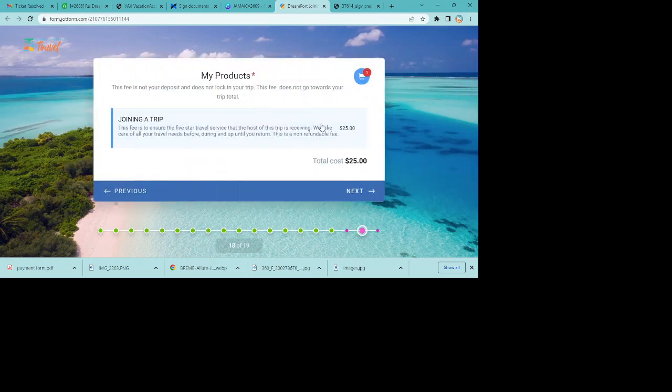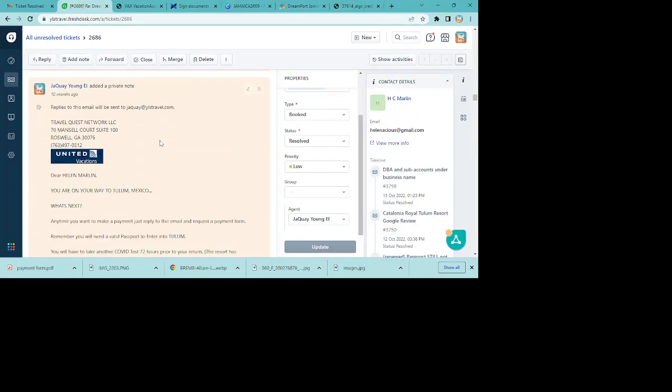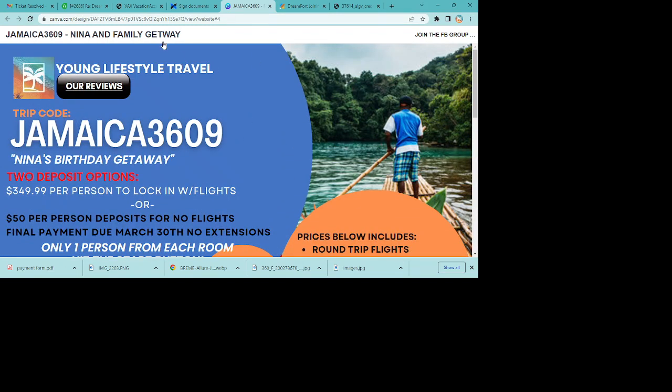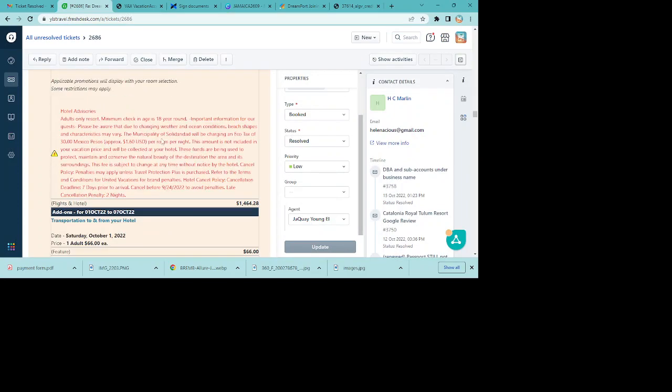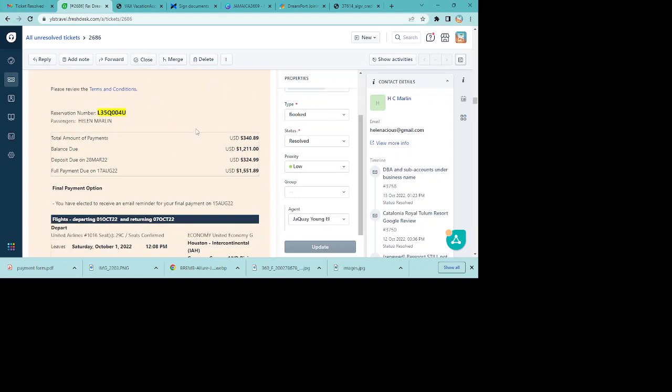And lastly, it's the non-refundable $25 per room, not per person. That's here. You fill it out, hit submit. Once you hit submit, then you will receive this. If you don't receive something in 24 to 48 hours, remember what I told you. Search inside of your email the group code or the trip code, and I promise you whatever we've sent will pop up. When you get this, can you read it? Because if you make a change after we apply a payment, you would probably have to pay another admin fee of $25 to make that change, or you can even lose your insurance depending on the change.